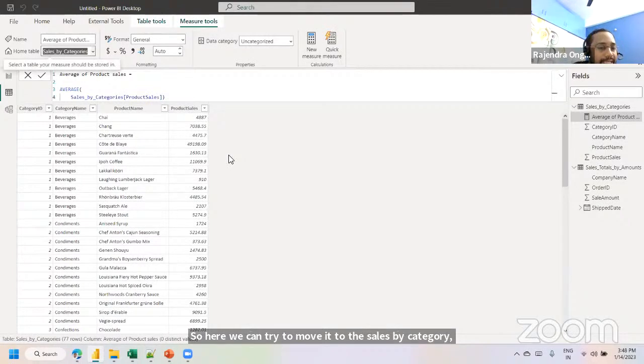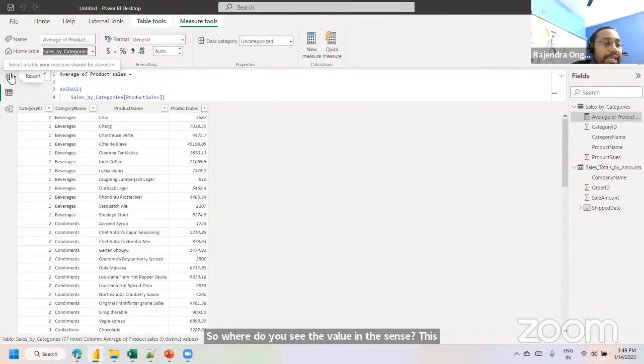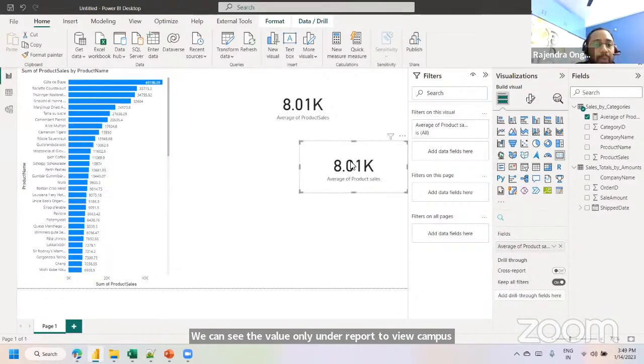As I'm mentioning one more time, it will not get stored on your table or data part. This measure will get stored in the form of caching. Where do you see the value of this average of product of sales? We can see the value only on the report view canvas. These explicit measure values we can observe only on the reporting layer, not anywhere else.